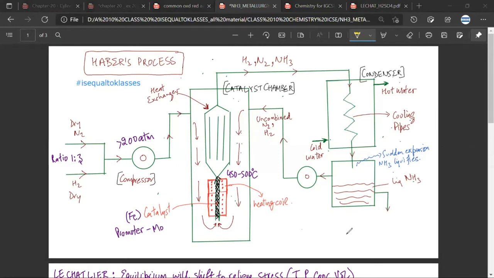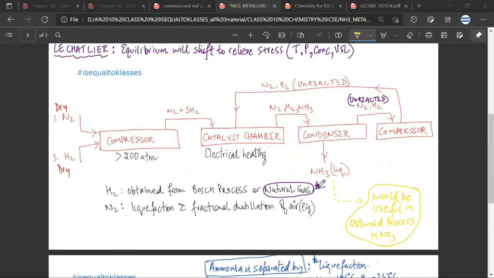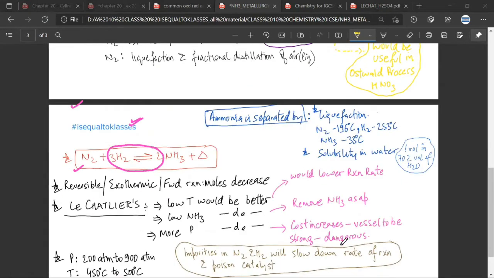Now this seems to be a complicated process, but simply this is what will be happening. You will be taking nitrogen and hydrogen. Can you see nitrogen and hydrogen? Yes, sir. So nitrogen and hydrogen will be taken. Both will be compressed to a very high pressure of more than 200 atmosphere. The equation of the process is very simple, that you would have done in your lower classes also. It is just N2 plus 3H2 gives 2NH3 plus heat. It's an exothermic reaction.